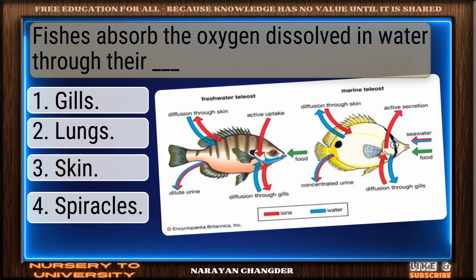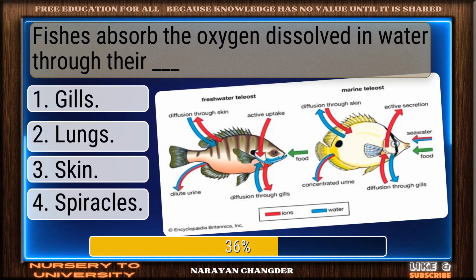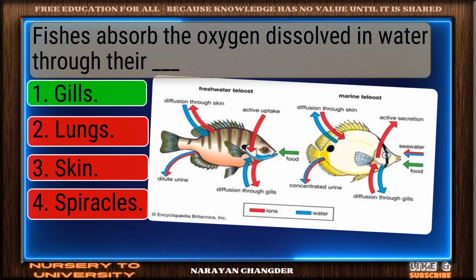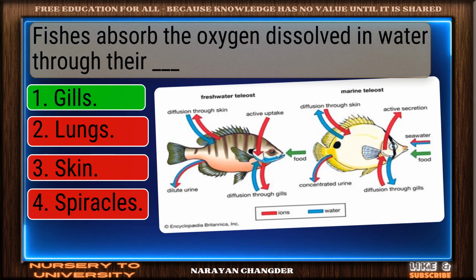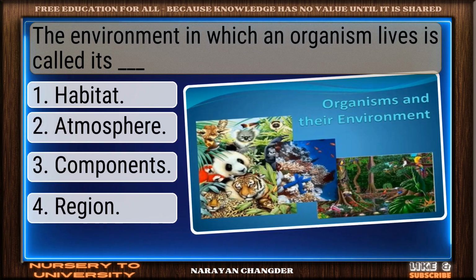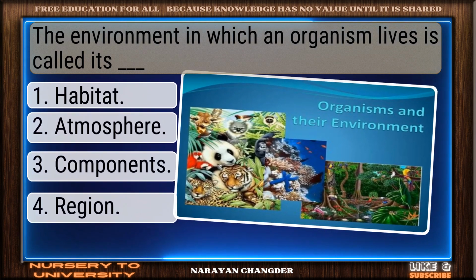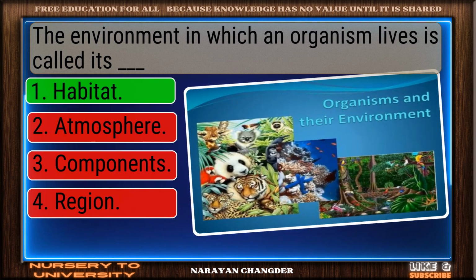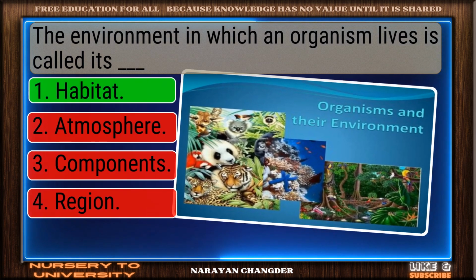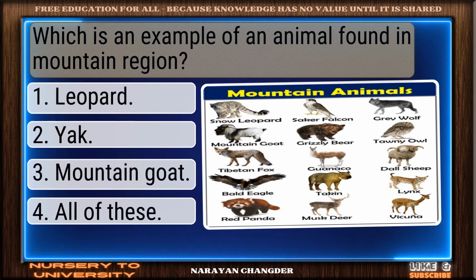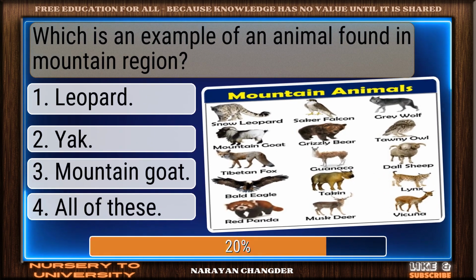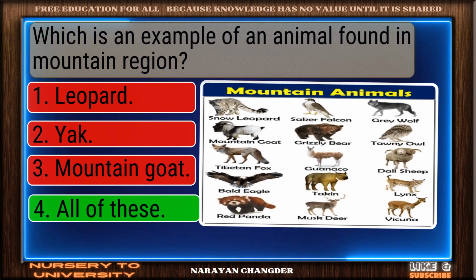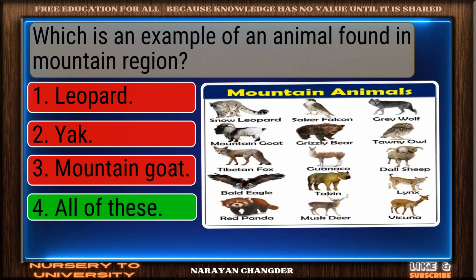Fishes absorb the oxygen dissolved in water through their dash. Exactly. Gills make sense, and it is the right choice. The environment in which an organism lives is called its dash. Right again. Habitat is a valid answer. Which is an example of an animal found in the mountain region? Great job. All of these is the accurate answer.